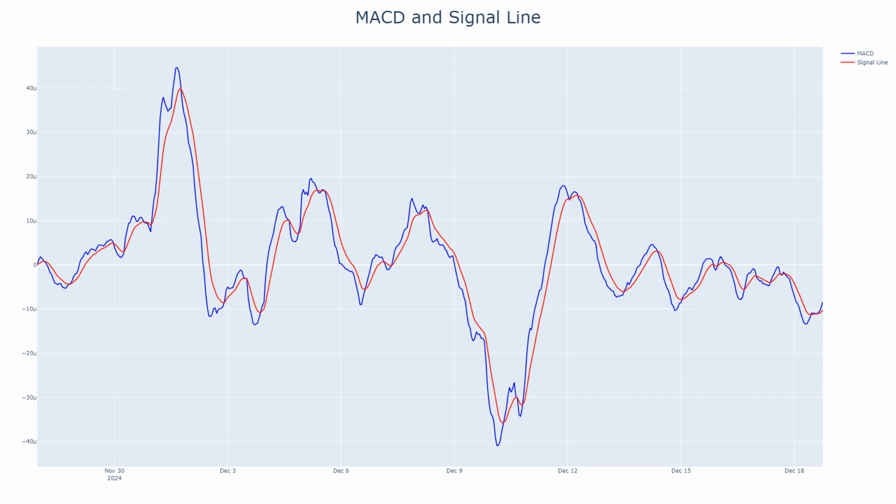MACD and signal line analysis. The MACD line at -8.41 times 10 to the -6 is slightly below the signal line, -1.02 times 10 to the -5, indicating mild bearish divergence. However, the narrowing gap suggests a possible bullish crossover. Previous bullish MACD crossovers in SHIBTRY have resulted in price increases of 3% to 8%, particularly when accompanied by surging volume. Investors should watch for a histogram shift to positive territory.